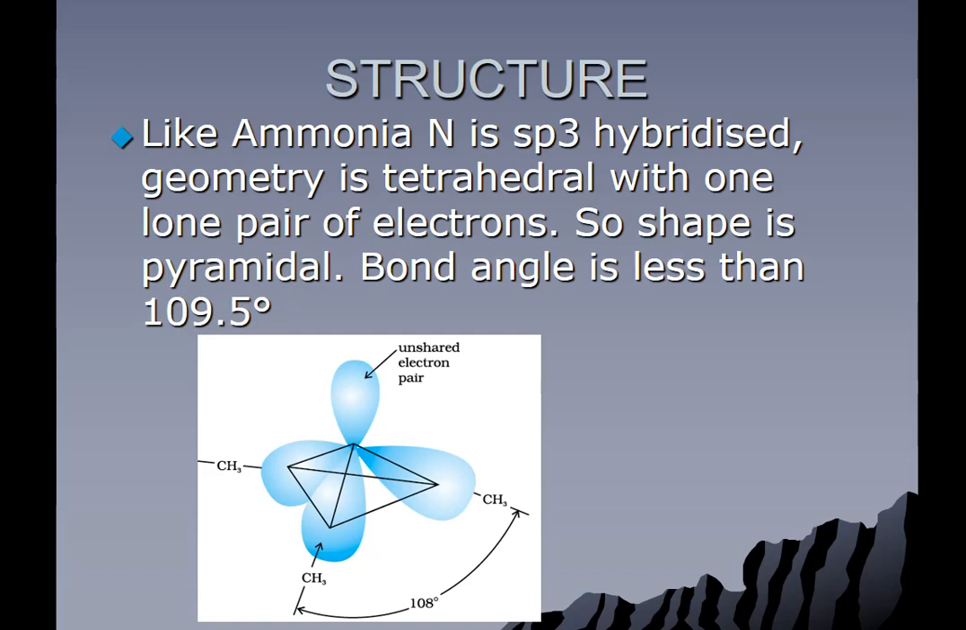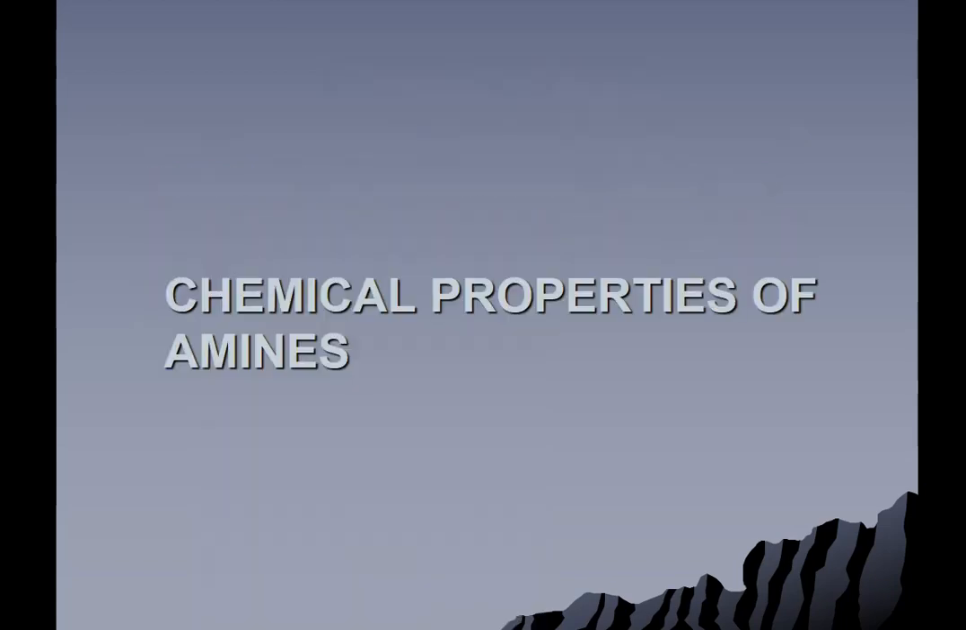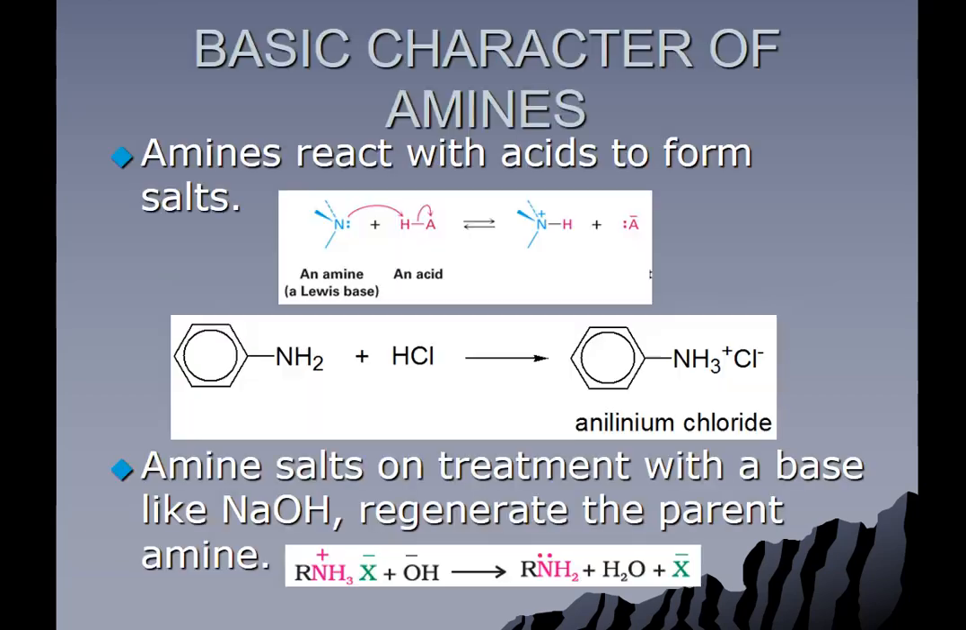Here in this diagram, you can see the structure of trimethylamine, and in this case the bond angle is 108 degree. And now we will study chemical properties of amines. The first is basic nature of amines. Amines are basic in nature. They react with acids to form salts.